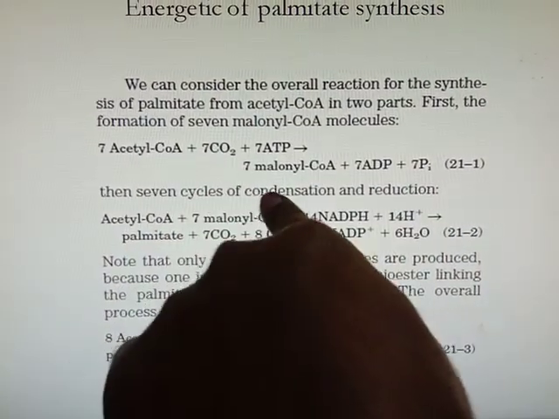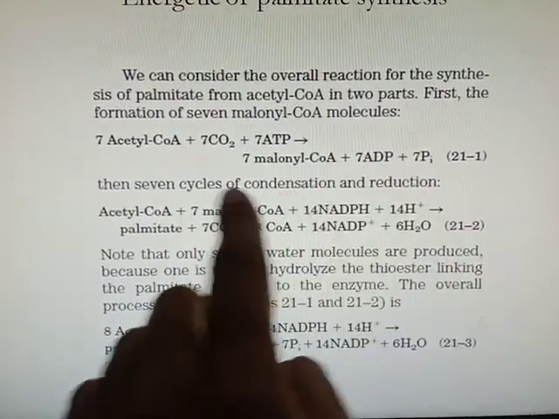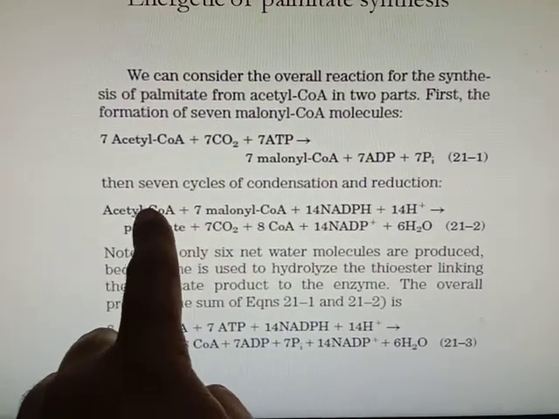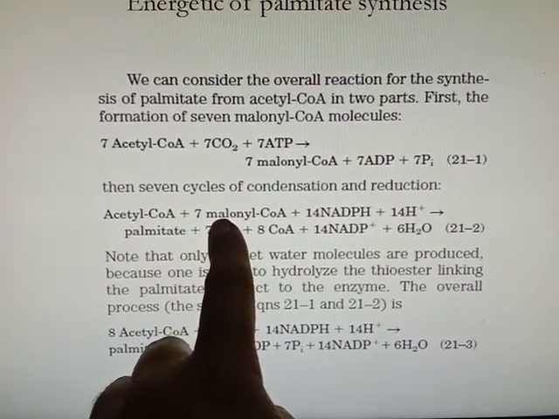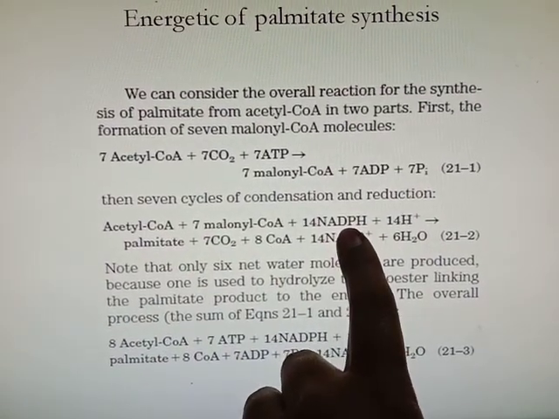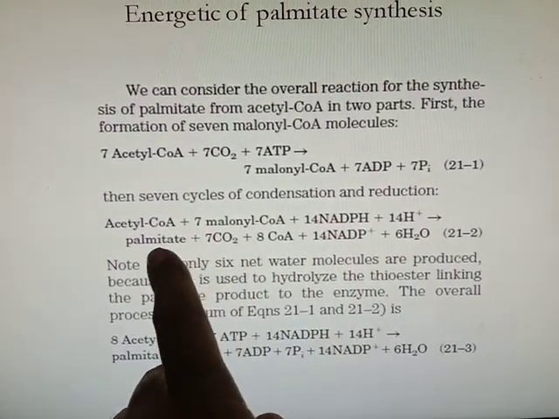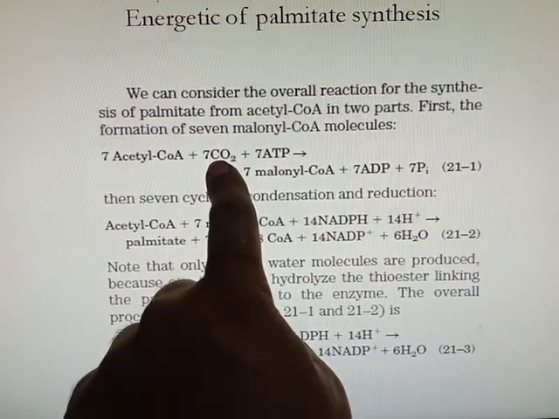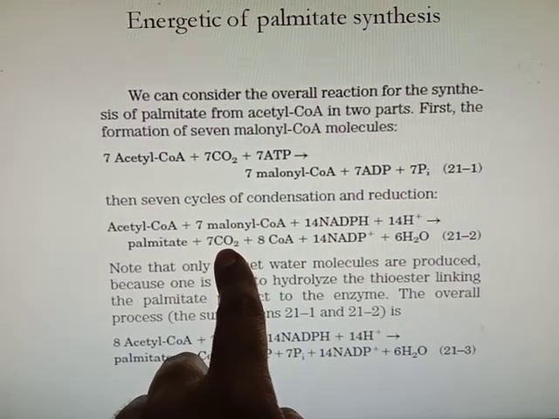The 7 cycles of condensation and reduction will take place. Then 1 acetyl coenzyme A provides 2 carbon, and 7 malonyl coenzyme A provide 14 carbon, total 16 carbon. 14 NADPH are utilized here to produce palmitate. 7 carbon dioxide are added and 7 carbon dioxide are released.